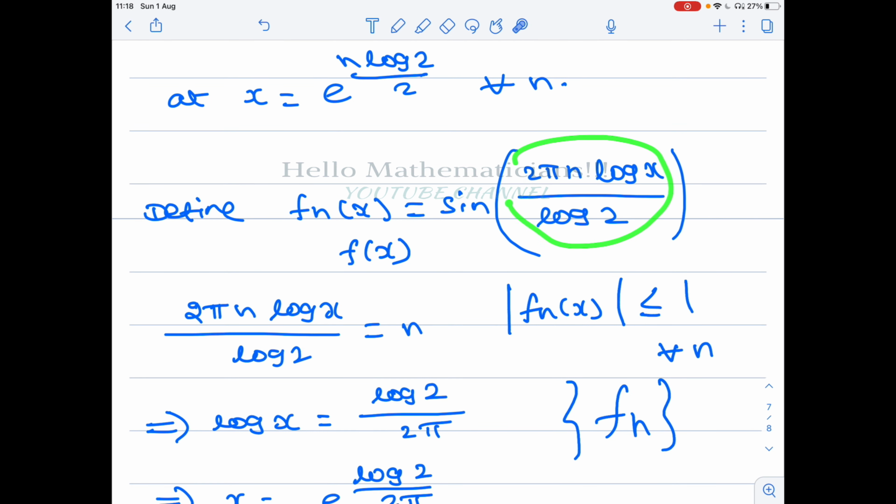Now if you let n go to infinity, this limit does not exist. Note that e power any number is positive, so this is a valid point in the domain. So at this point, the pointwise limit does not exist. Once a sequence has no pointwise limit, any subsequence also has no pointwise limit. Therefore, if it doesn't even have a pointwise limit, then uniform convergence is not at all possible. Therefore this option is also false.